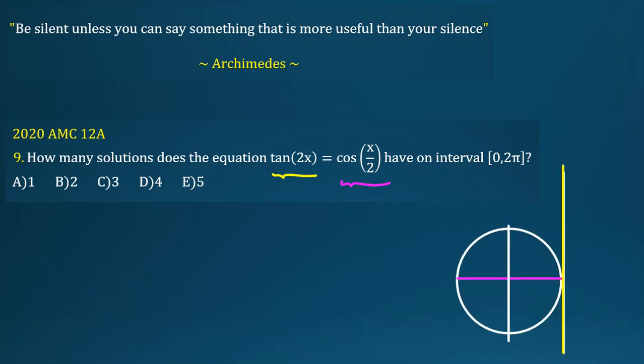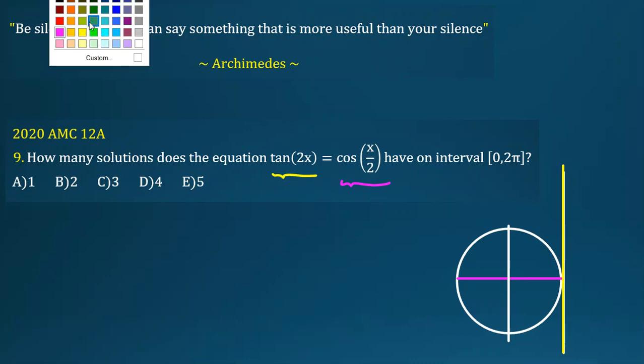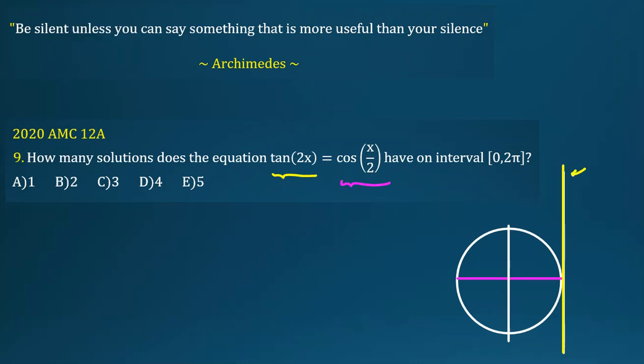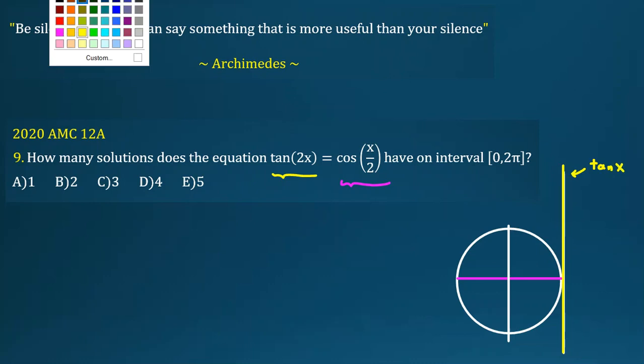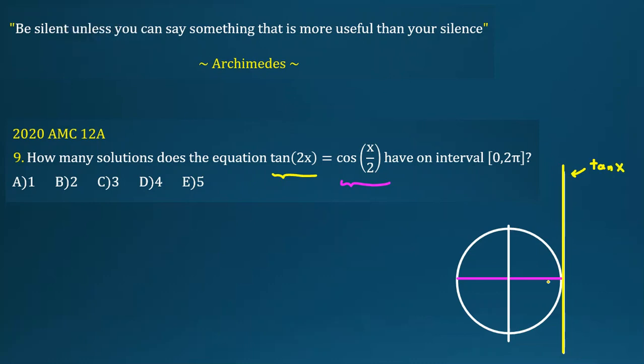If you consider this unit circle, this vertical yellow line shows tangent x. The pink line shows cos x. This white line shows sine x. So these things are useful.